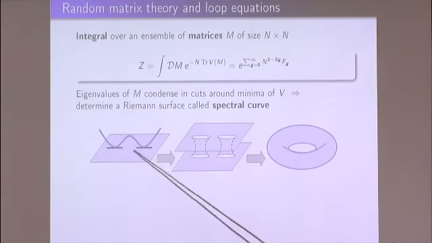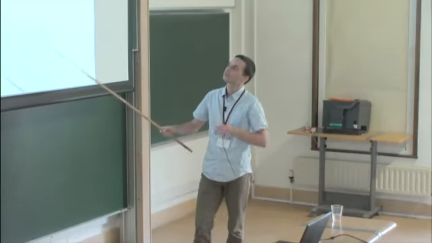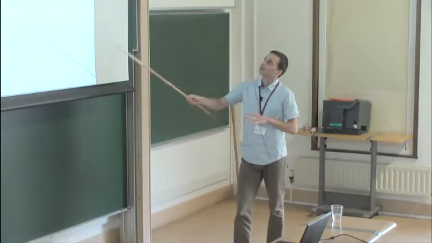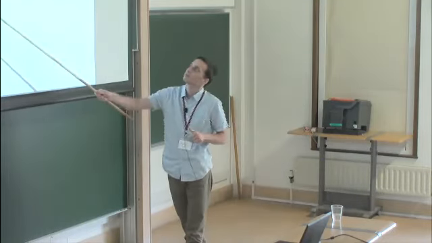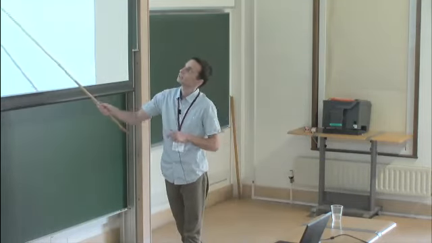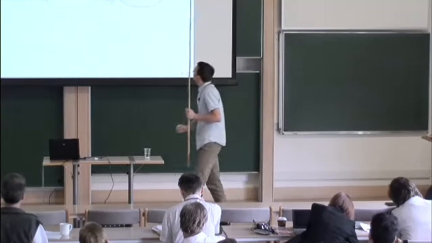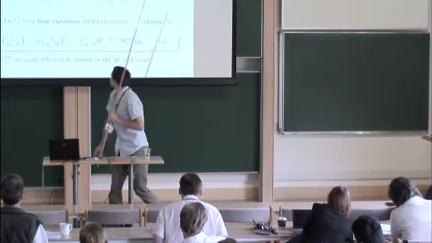And there is some other quantity in this model called the resolvent, which can be defined nicely on the whole complex plane. And because of the structure of these cuts, it turns out that this resolvent provides, in fact, some Riemann surface. If we have two minima of the potential, then this Riemann surface has genus 1, and so on. But the bottom line is that this Riemann surface, or the spectral curve, is equivalent to the knowledge of this F0 term, and it provides the eigenvalue distribution for this model.